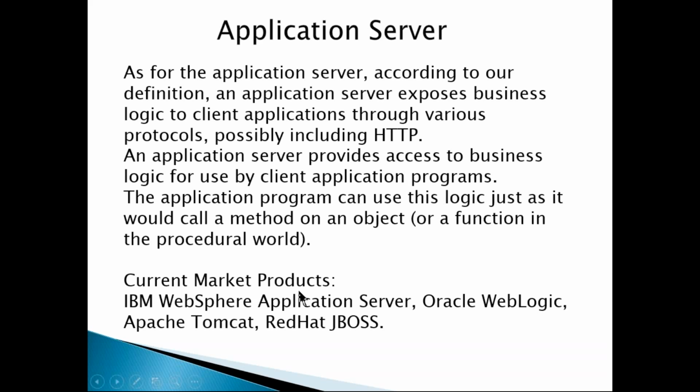So what are the market products? IBM WebSphere Application Server is a product from IBM. Oracle WebLogic is from Oracle. Apache Tomcat is open source, and JBoss is from Red Hat. Red Hat is an open source company, so it is from Red Hat. So these four are the products right now, and the most famous products are the WebSphere Application Server and the WebLogic.